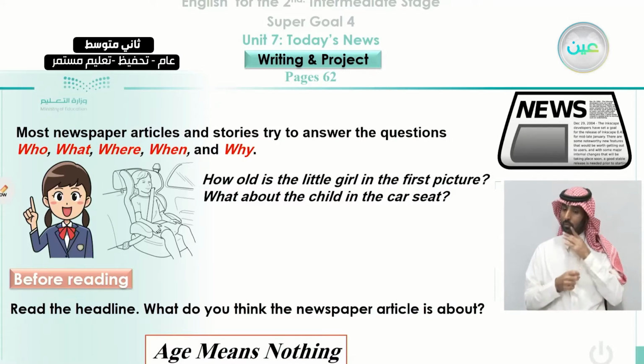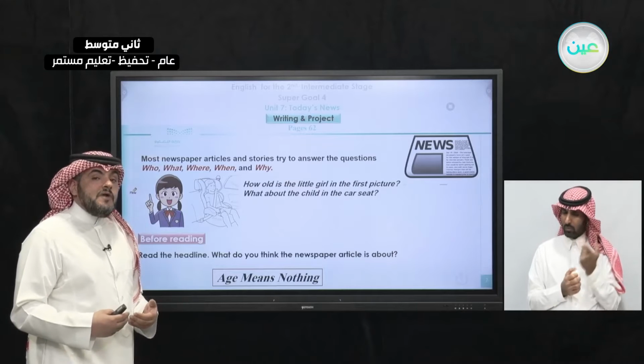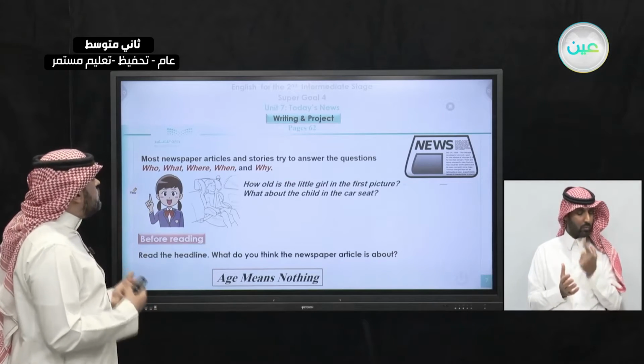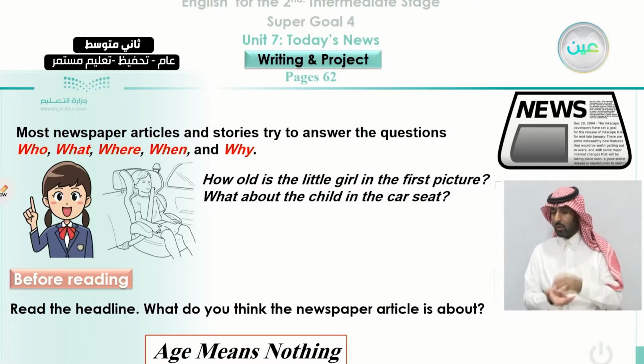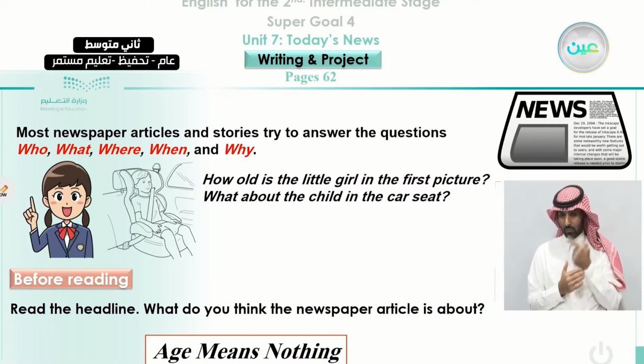And in this story, we learned how to answer the questions, because as always, readers want to know some answers for questions they put in their minds. Who, what, where, when, and why. So we included all the answers of these questions in the reading passage. And that reading passage was under the title, Age Means Nothing.